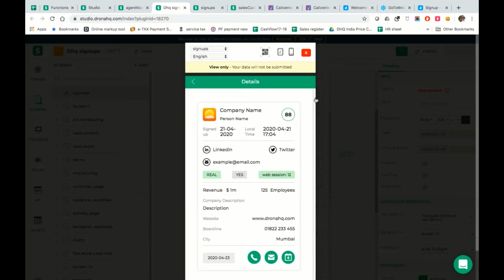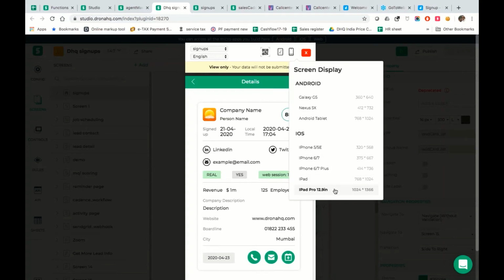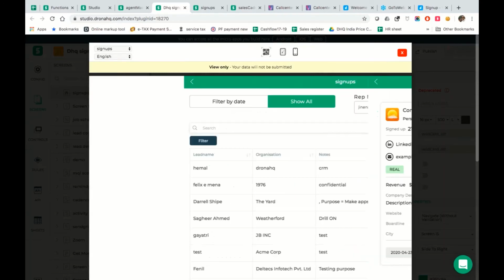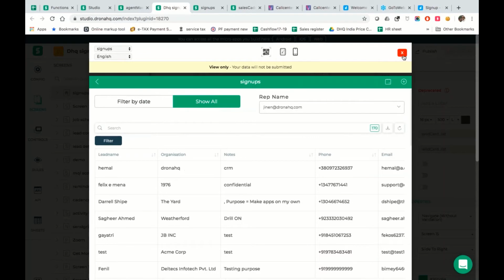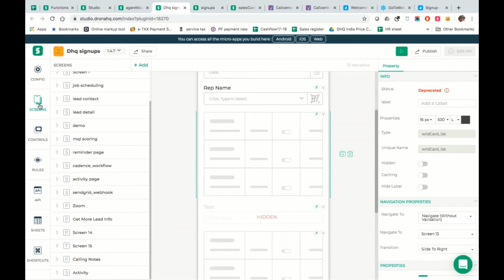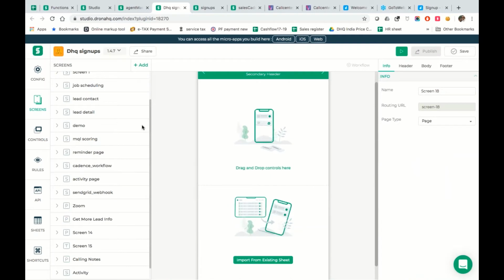So I can change my screen dynamics. I can make it a little bit larger, and here we go. If it's larger, it will auto adjust this, right? So now that's my screen number 1. Now the point is, let me see if I add a new screen for you guys. Let's see if I had to add it all together from scratch.